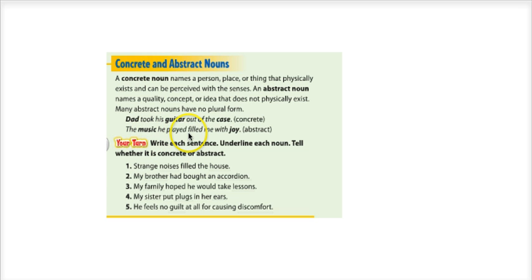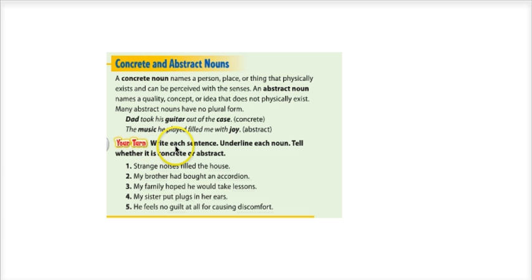However, the music he played filled me with joy. Music and joy are both actually abstract nouns. Music is abstract because you can hear it, but it doesn't physically exist. It's not something that you could pick up. And while you can hear it with your sense of hearing, it's not a physical thing. A sheet of music would be a physical thing. So sheet would be a physical thing, but music is abstract. And joy is an emotion, and emotions are always going to be abstract.